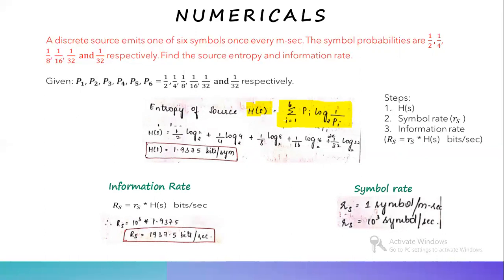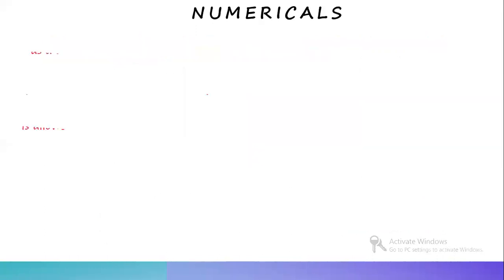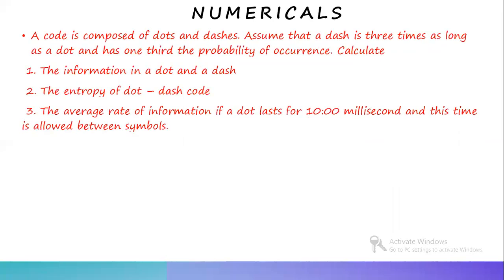Next, we'll be seeing a problem where a code is composed of dots and dashes. Assume that a dash is 3 times as long as a dot and has 1/3 the probability of occurrence. Calculate the information in a dot and a dash, the entropy of dot dash code, and the average rate of information if a dot lasts for 10 milliseconds, and this time is allowed between symbols.